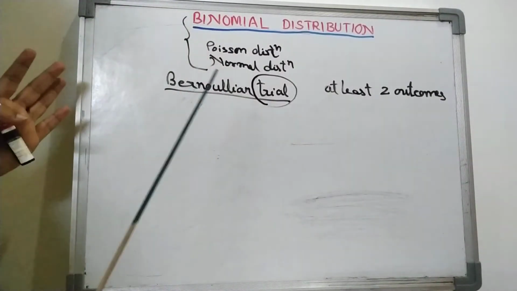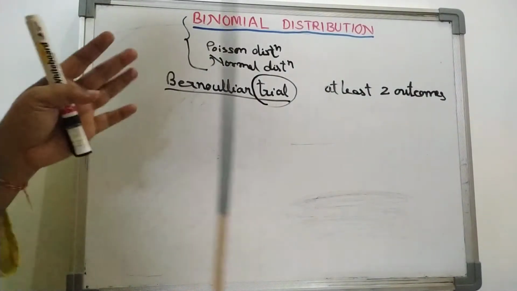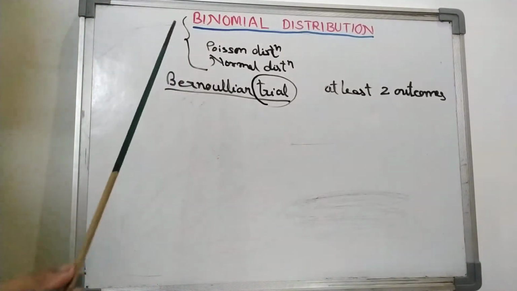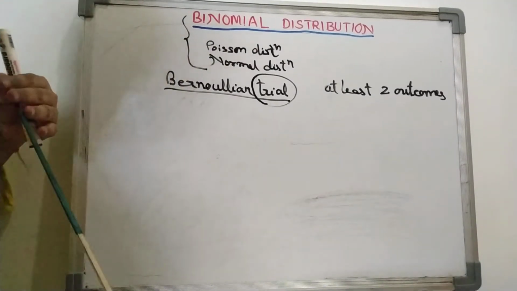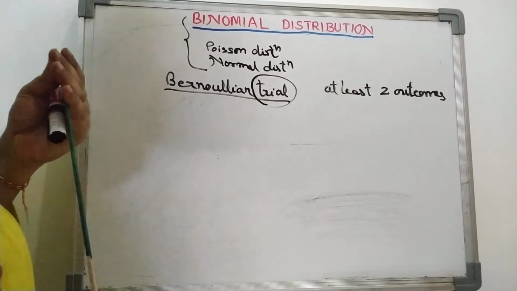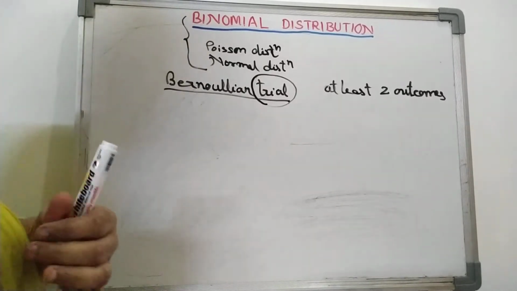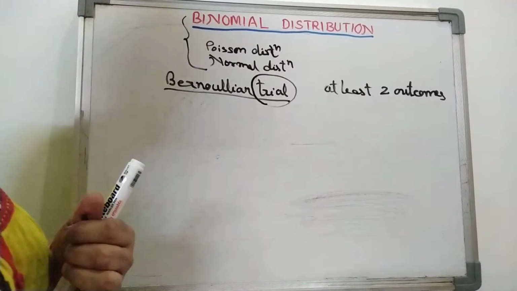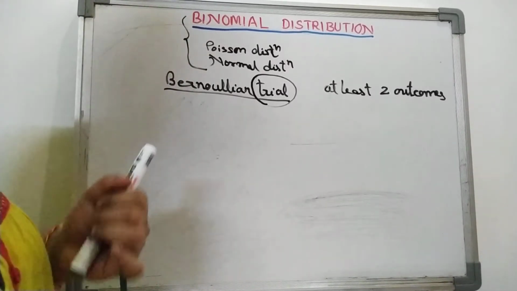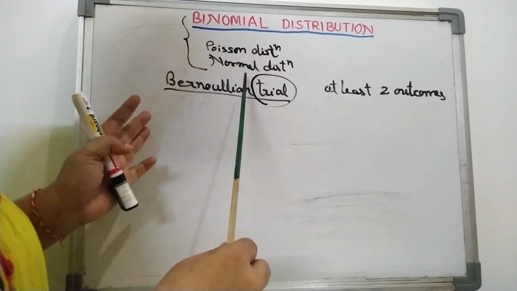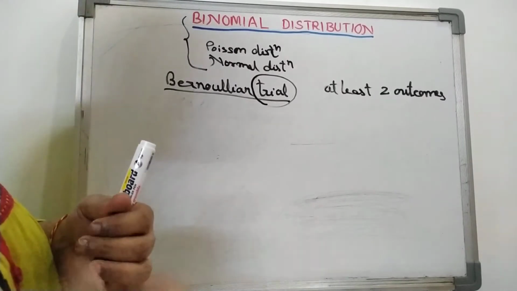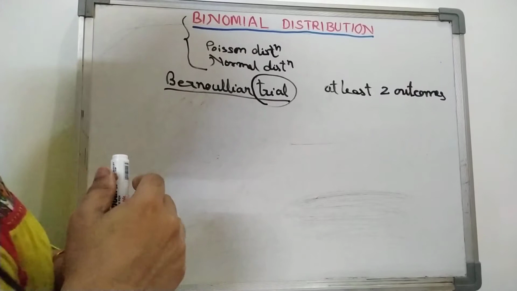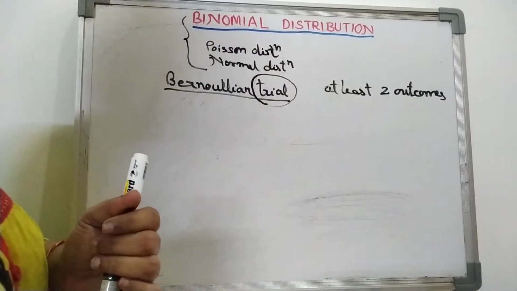These are called theoretical distributions because these are designed. They help to find the expected frequency. By fitting this distribution we can find expected frequency. By performing the experiment we get the actual observation, that is the actual frequency distribution, but by applying this theoretical distribution we get the expected frequency. So the main purpose of this distribution is to find expected frequency.